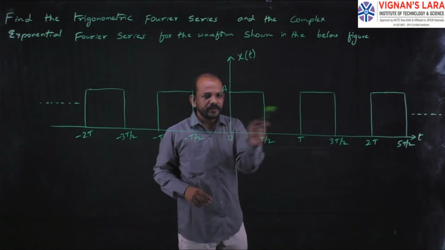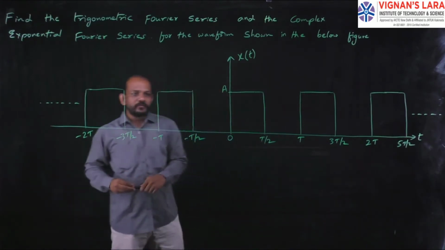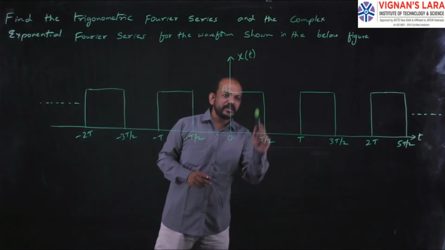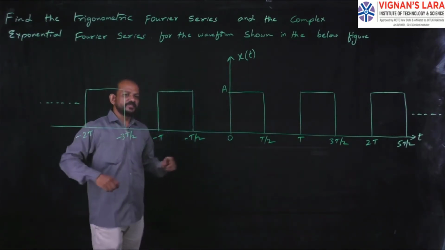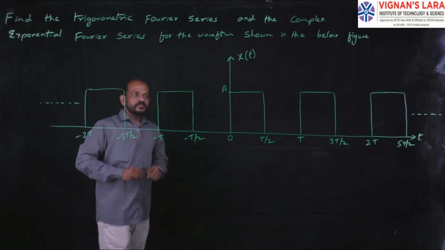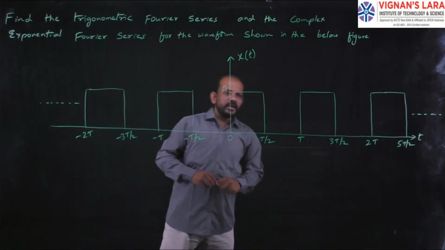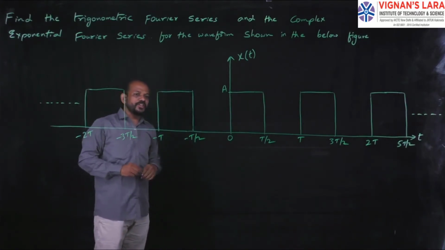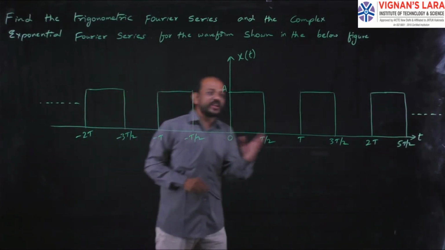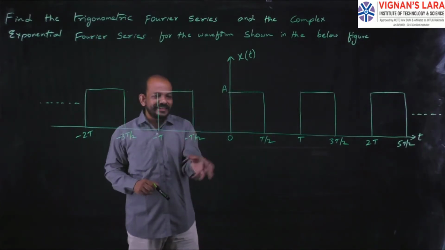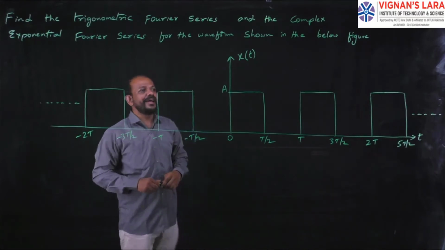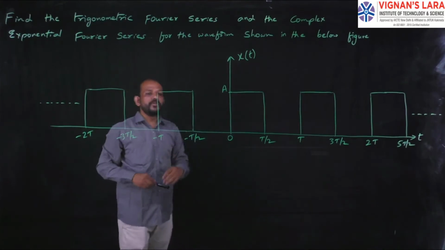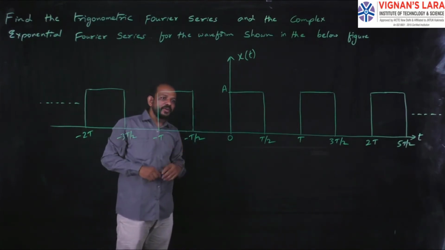So this is a figure. In this figure they had given a waveform. For that waveform we have to find out the trigonometric Fourier series and complex exponential Fourier series. Now in this, we have to convert this diagrammatical representation into equational representation. That is, we have to write the equation for this diagram. So they had given a waveform. For this waveform, you have to write the equation.